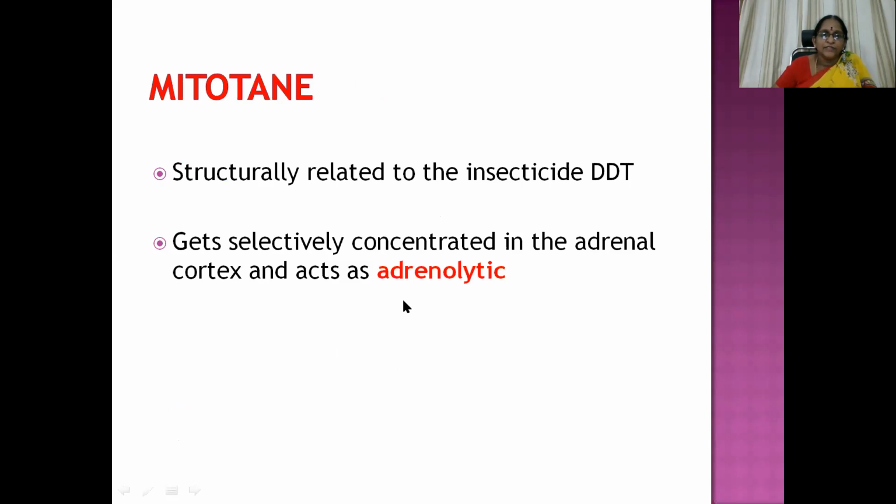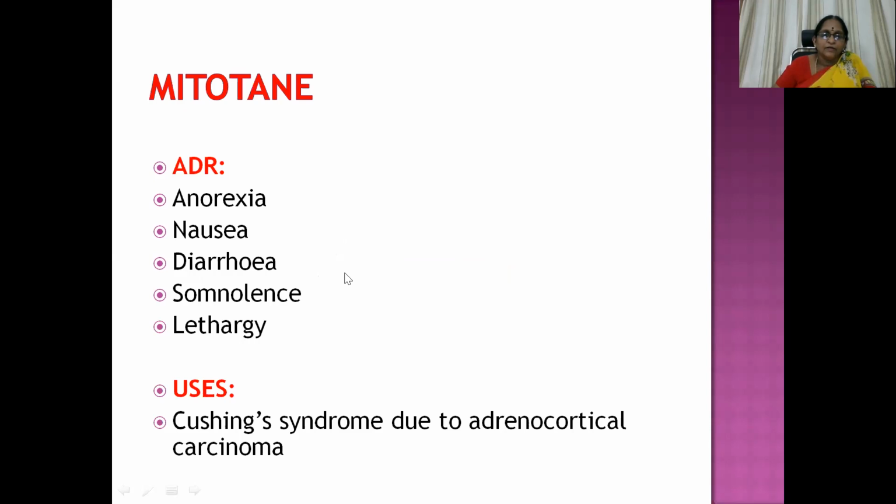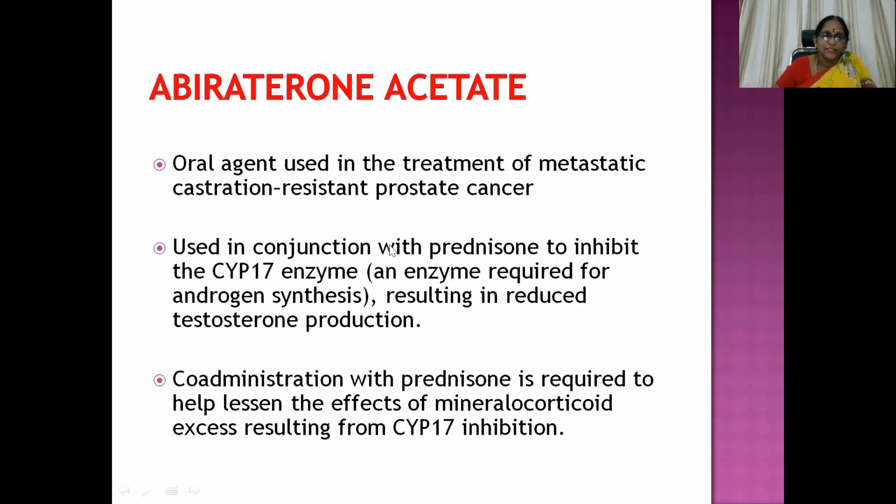Then mitotane, structurally related to the insecticide DDT, gets selectively concentrated in the adrenal cortex and acts as an adrenolytic. ADR: common ones like anorexia, nausea, diarrhea, somnolence, and lethargy. Uses like Cushing syndrome due to adrenocortical carcinoma, because it has got adrenolytic potential.